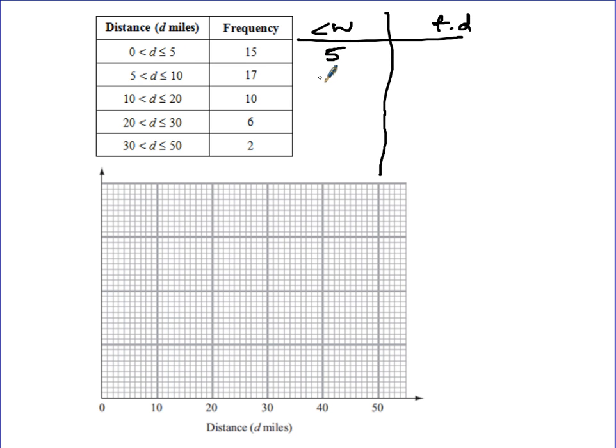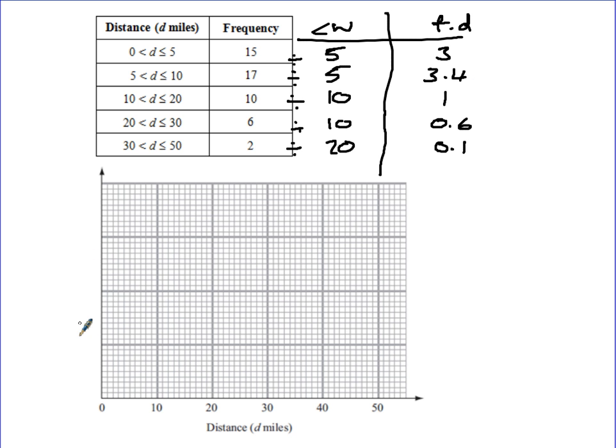Between 5 and 10 is 5 again. Between 10 and 20 is 10. Between 20 and 30 is 10. And between 30 and 50 is 20. Then you're dividing all these values to get the frequency density. So 15 divided by 5 is 3. That divided by that is 3.4, 1, 0.6 and 0.1. So we've got our frequency densities up the side.